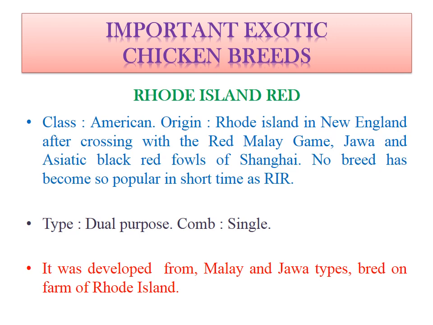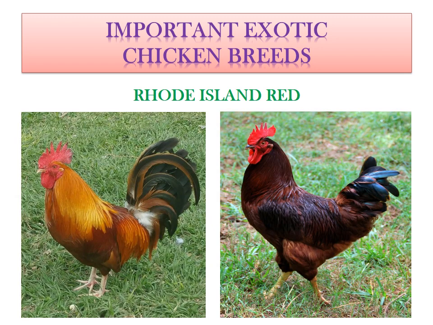It is dual purpose. It means they can be used for both meat as well as egg production. Comb will be single type. It was developed from 3 breeds, as I said, Malay, Java types and the Shanghai red fowl breed, and they were bred on Rhode Island. So this is the reason they are called Rhode Island. So in these pictures you can see the male and female of the RIR birds.